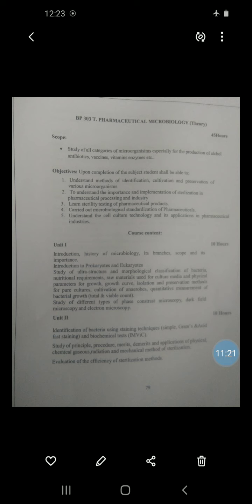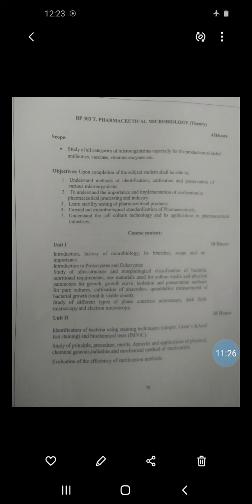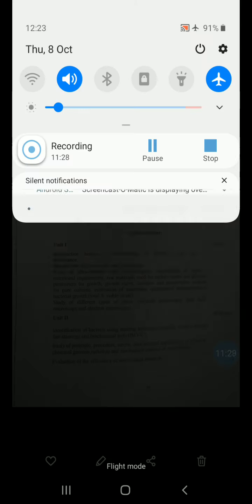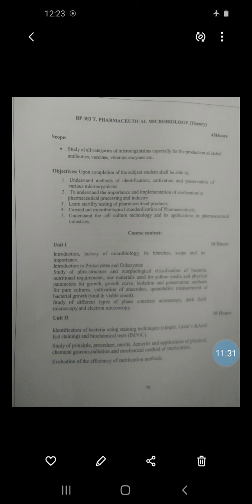Then we will see the cells, the time required for sterilization and the temperature required for sterilization. First, vegetative cell: the time required for sterilization is 5 to 10 minutes, and the temperature required is 60 degrees Celsius. Then fungus spores or yeast spores: the time required for sterilization is 15 minutes, and the temperature is 80 degrees Celsius.